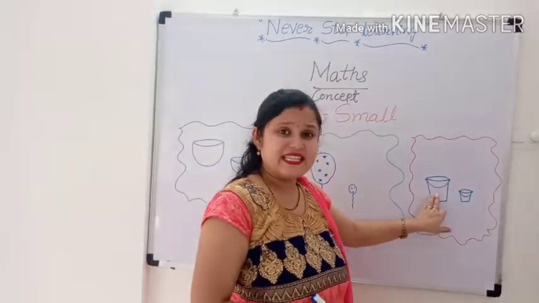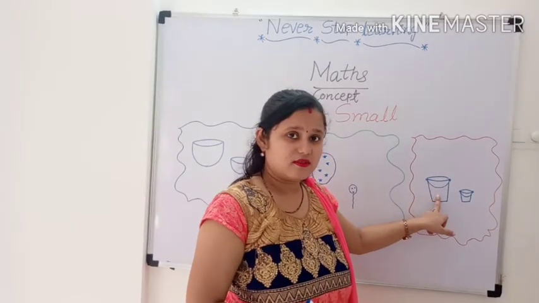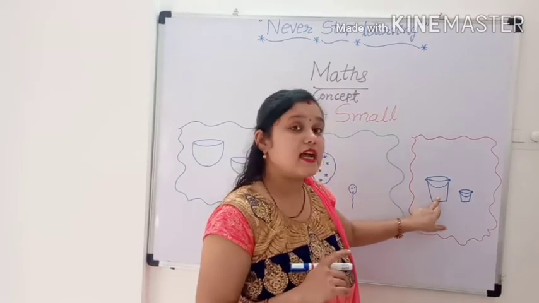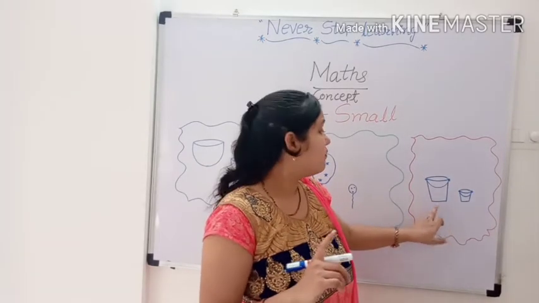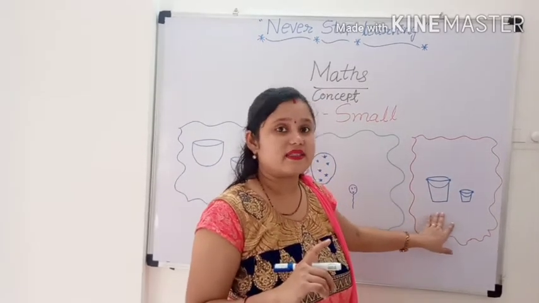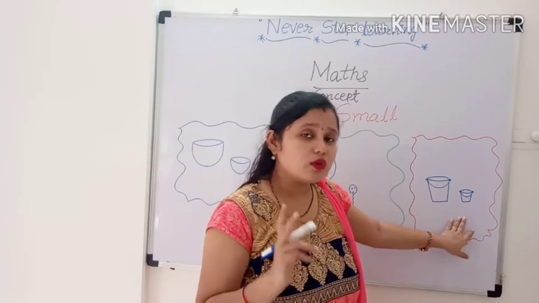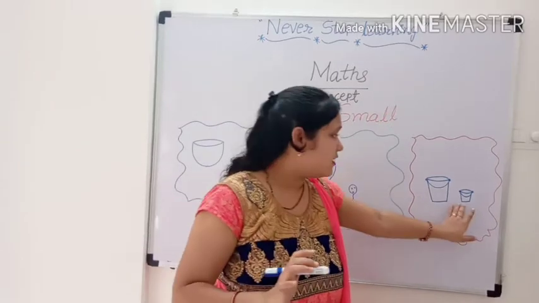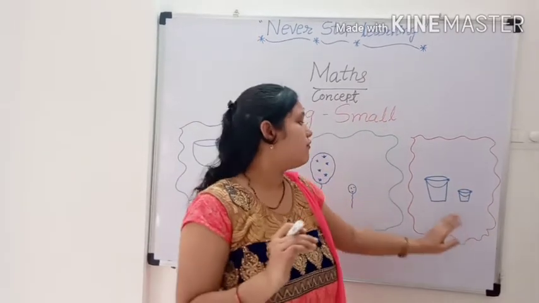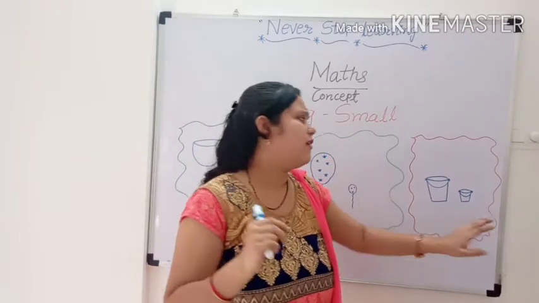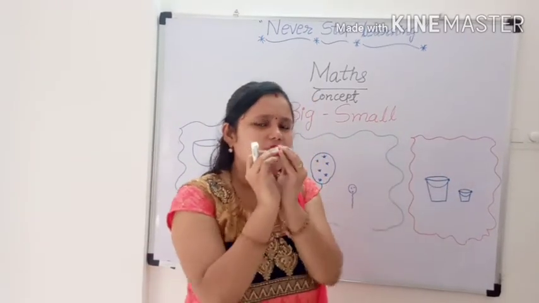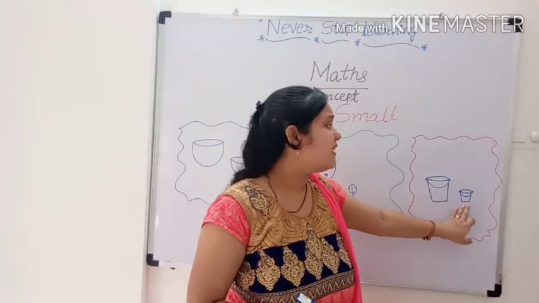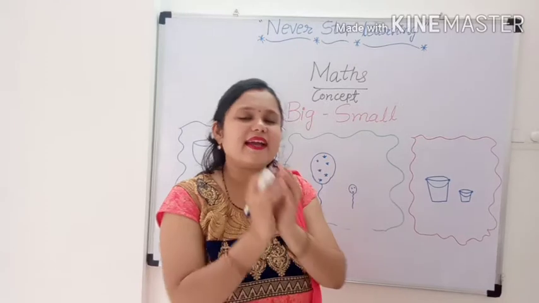Now, what is this? This is a bucket. There are two buckets. One is big and one is small. One bucket is big and one bucket is small. This is a big bucket and this is a small bucket.